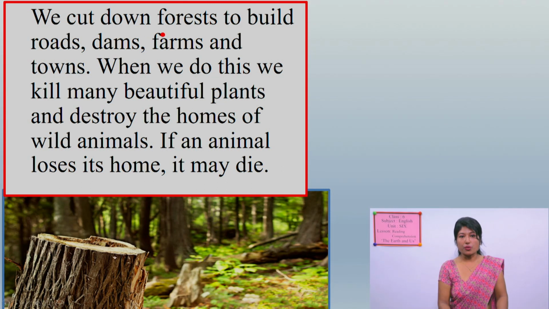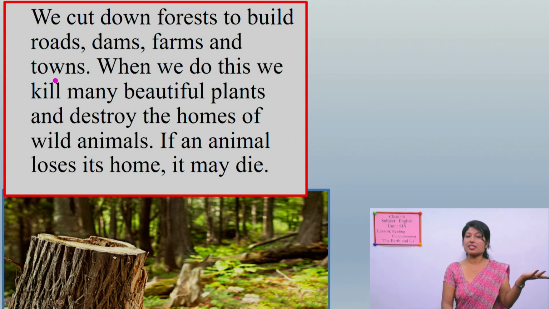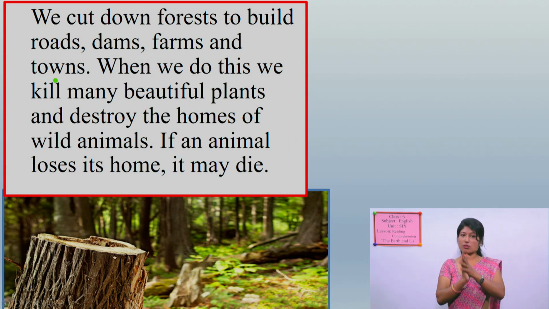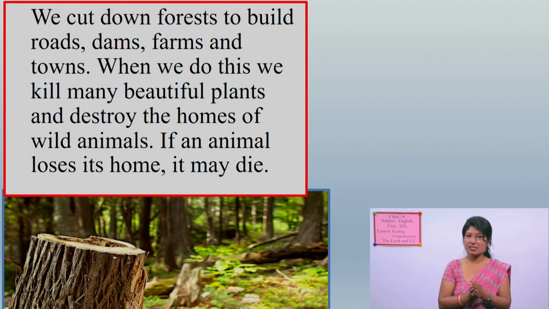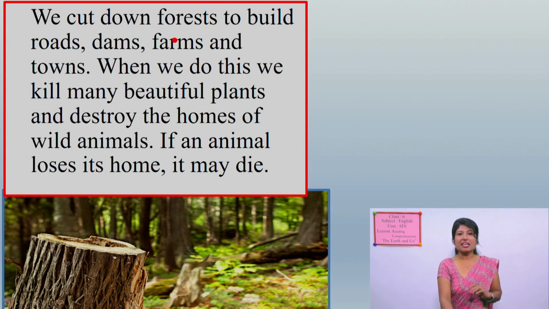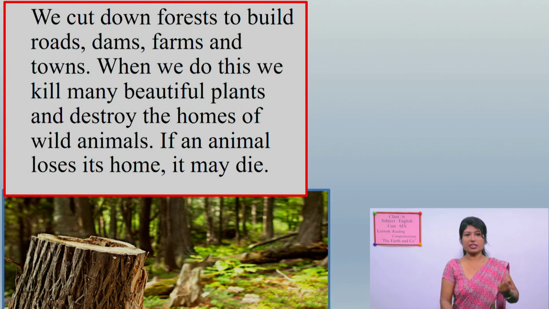We cut down forests to build roads, dams, farms and towns. Why do people cut down forests, why do they chop trees? Because we need to build roads, dams, farms and towns. That's why we need to cut trees, because we get many things from the trees.